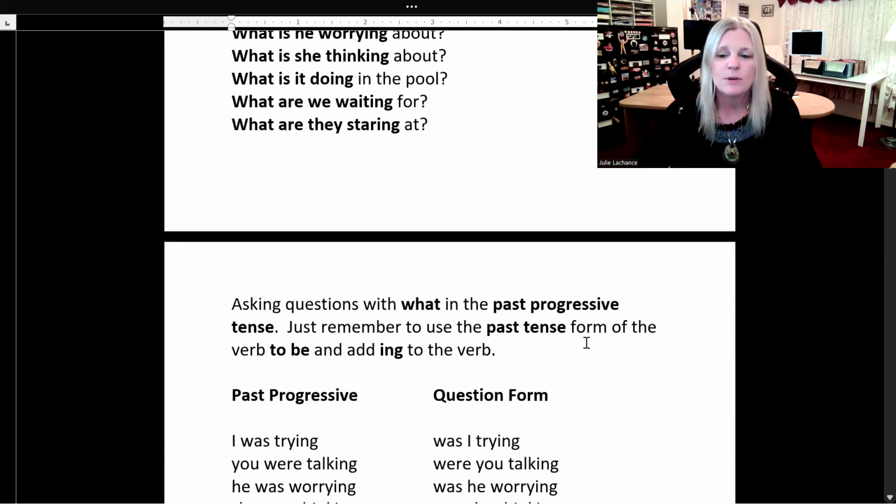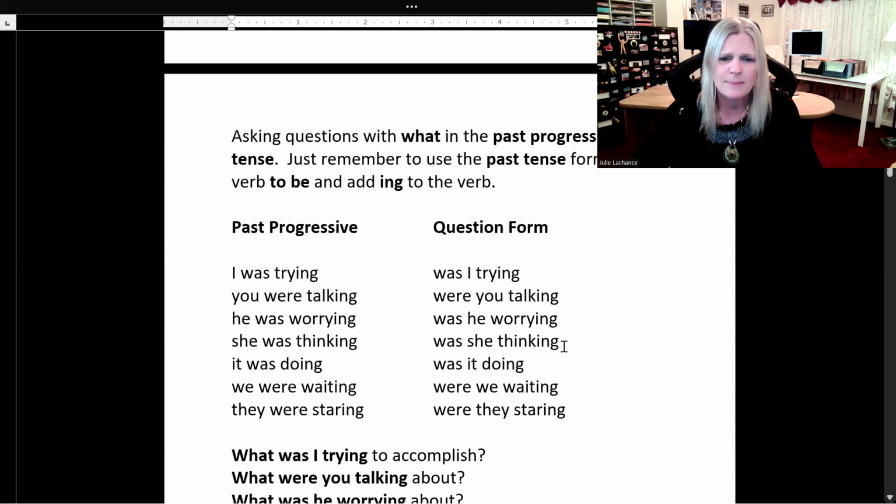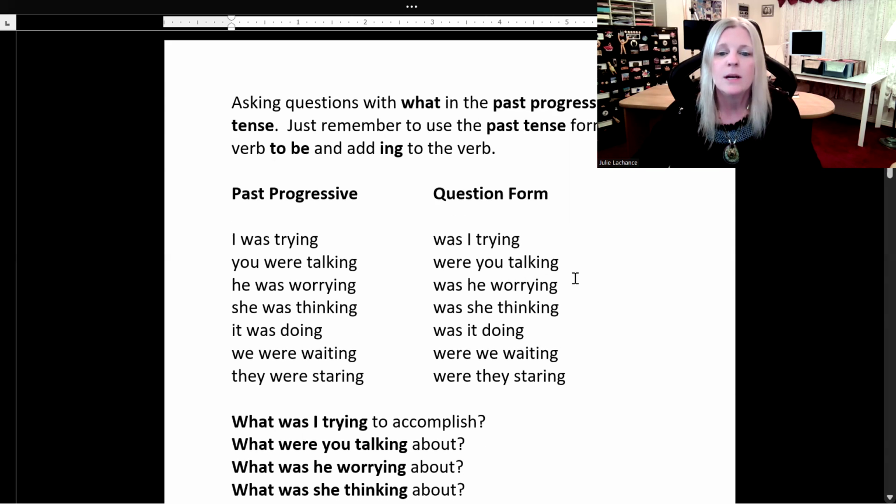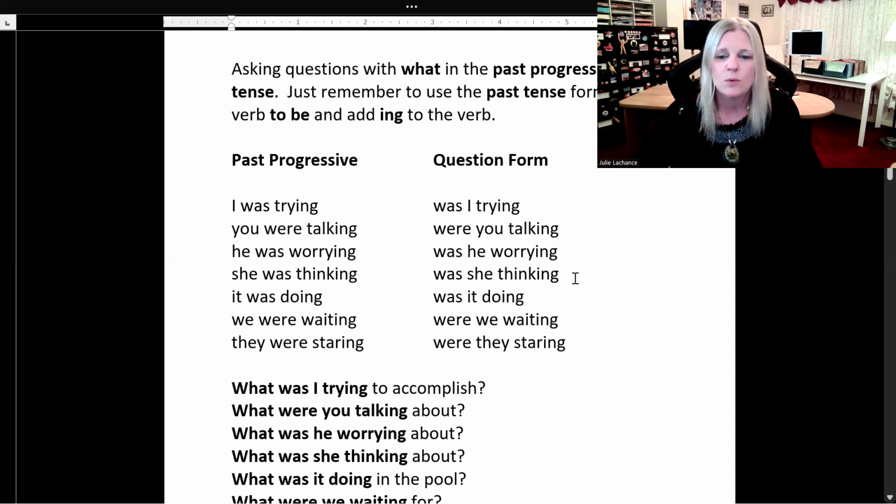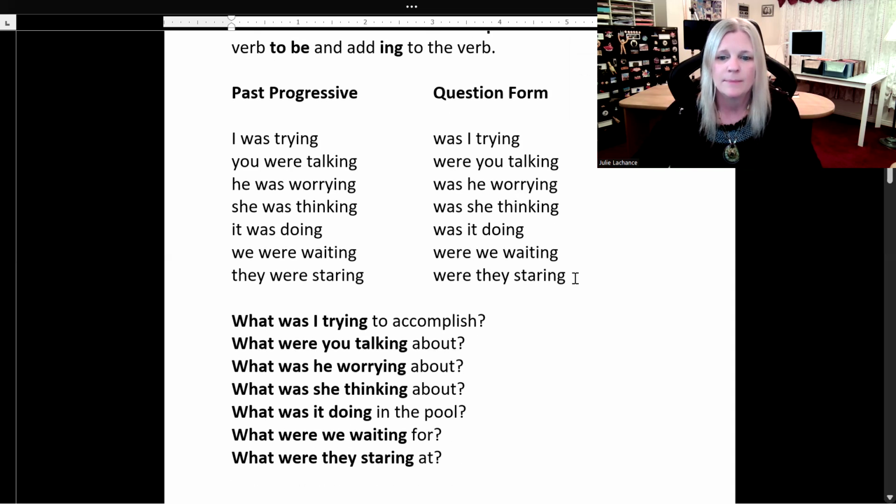Same thing in the past progressive tense. Just remember to use the past tense form of the verb to be and add ing to the verb. Past progressive, I was trying. Question form, was I trying? You were talking. Were you talking? He was worrying. Was he worrying? She was thinking. Was she thinking? It was doing. Was it doing? We were waiting. Were we waiting? They were staring. Were they staring?